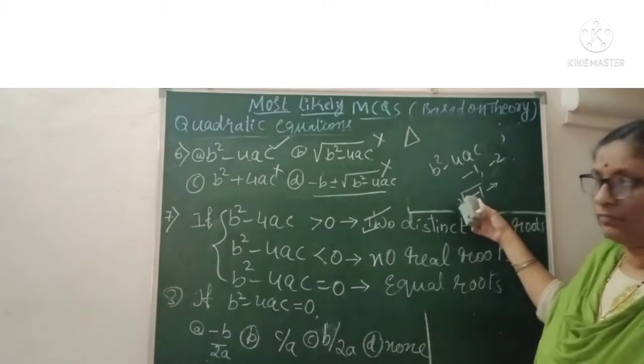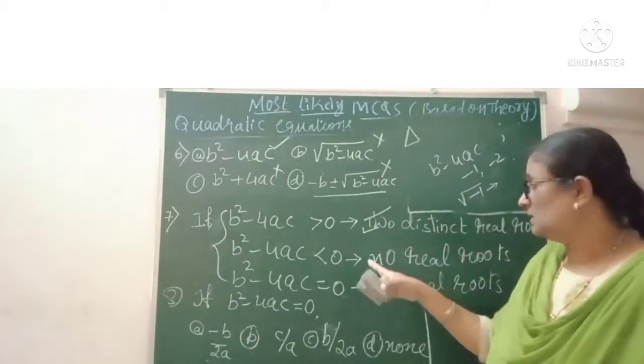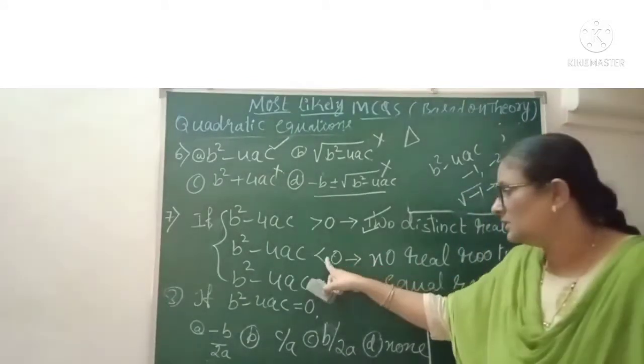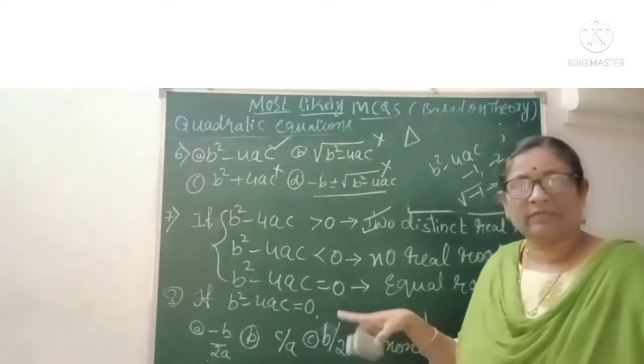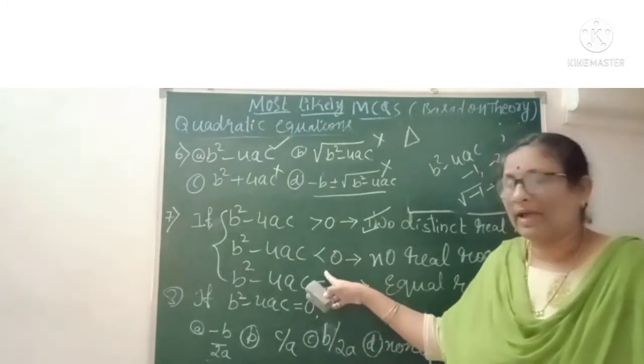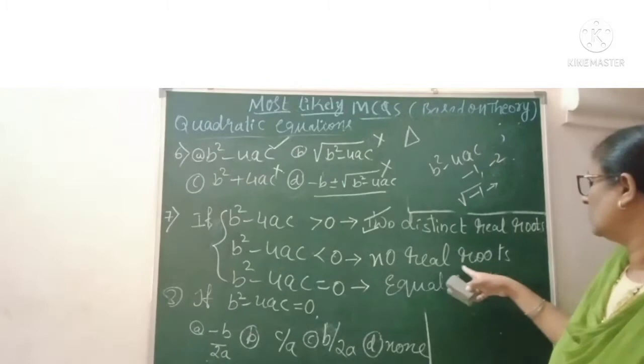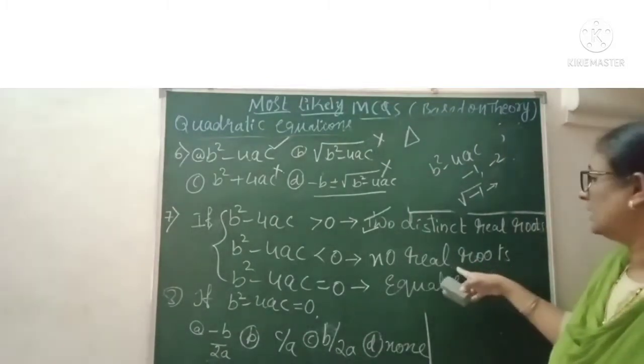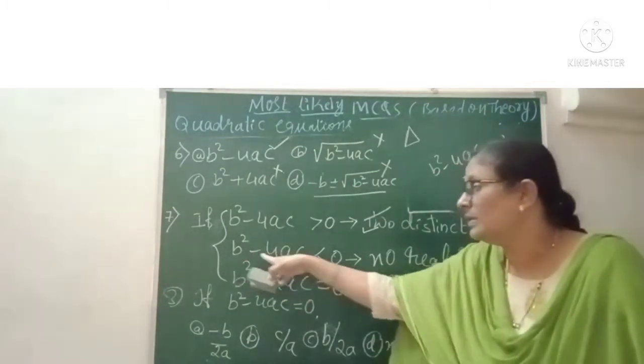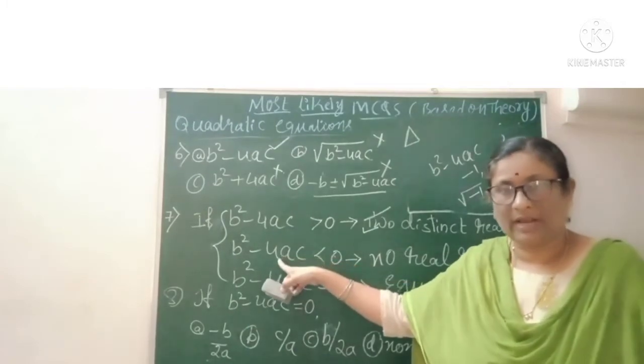Under root minus 1 means they are not real numbers. So if it is less than 0, you can understand very easily they are negative values. So in that case, what are the roots? No real roots. What about this one? B square minus 4ac, that is the discriminant I am discussing.